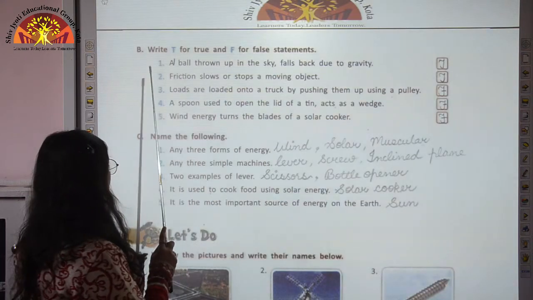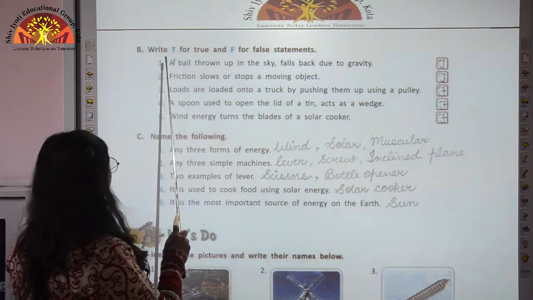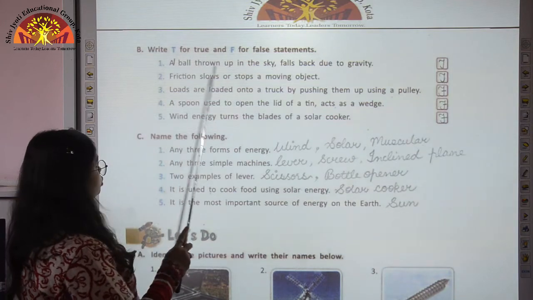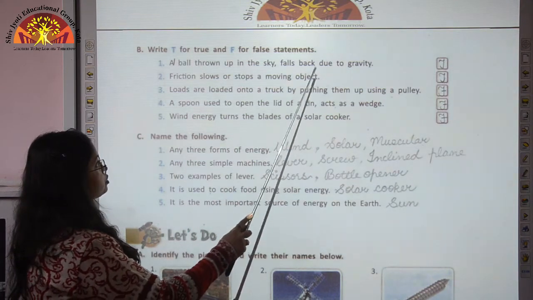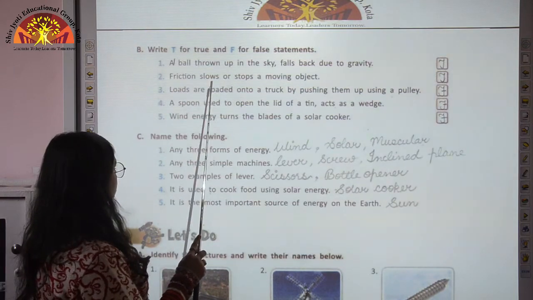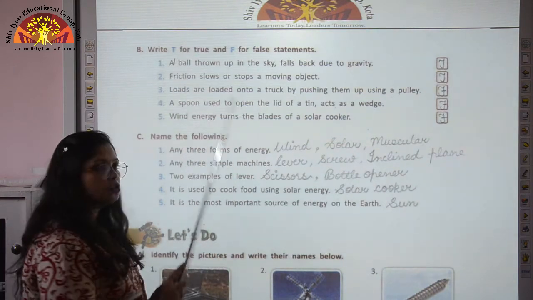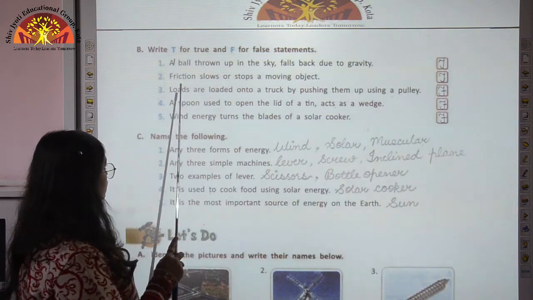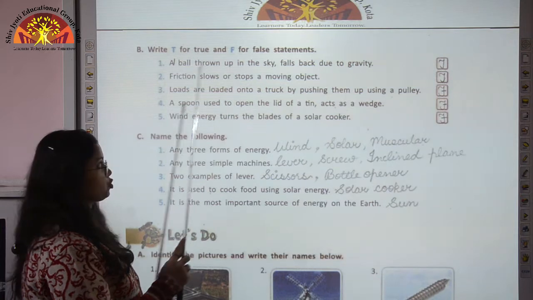Now we come to the next exercise on page number 91. Write T for true and F for false statements. A ball thrown up in the sky falls back due to gravity. This is a correct statement. Friction slows or stops a moving object. This is also a correct statement because it is one of the uses of friction, that it resists the motion.